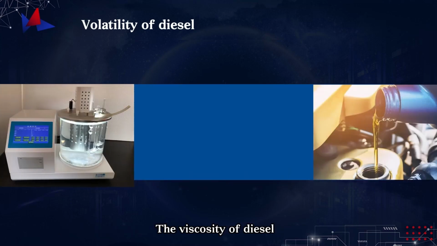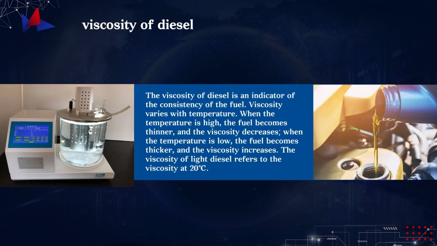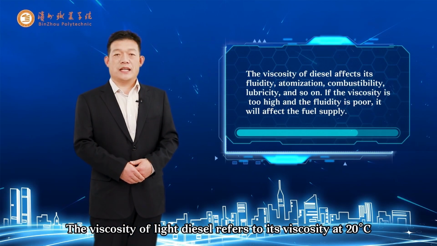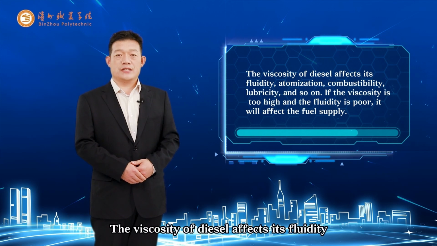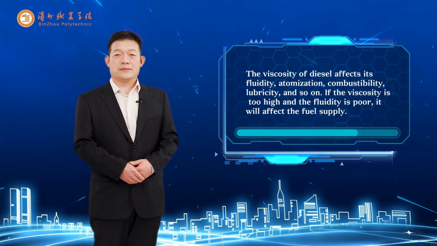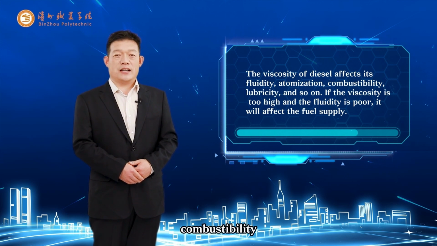The viscosity of diesel is an indicator of its thickness. Viscosity changes with temperature. When the temperature is high, the fuel becomes thinner and viscosity decreases. When the temperature is low, the fuel becomes thicker and viscosity increases. The viscosity of light diesel refers to its viscosity at 20 degrees Celsius. The viscosity of diesel affects its fluidity, atomization, combustibility, and lubricity.